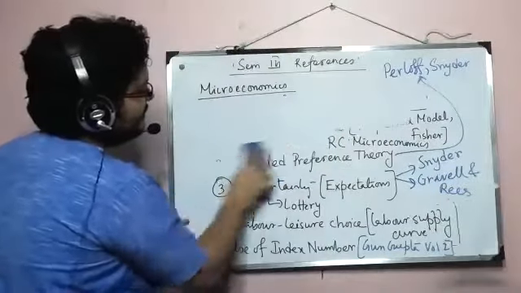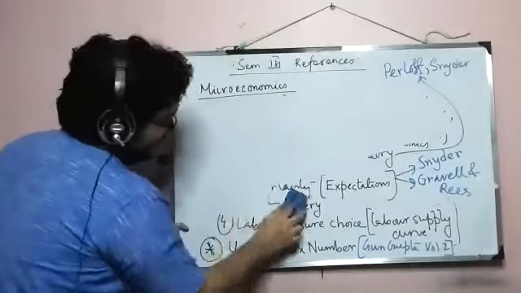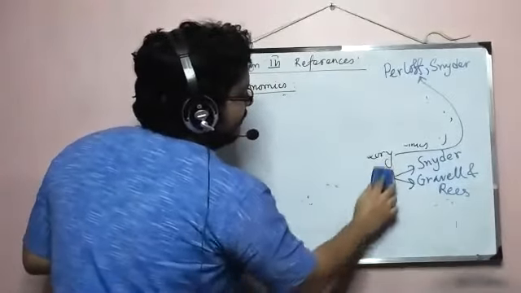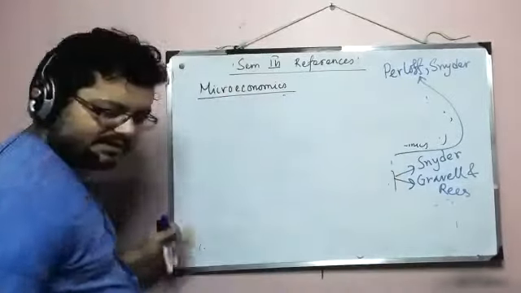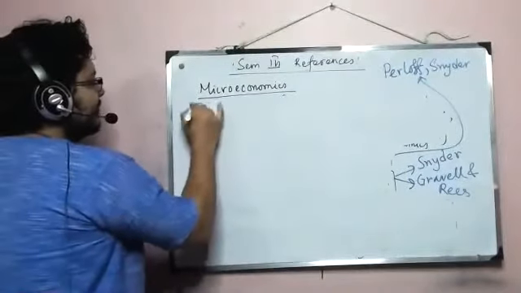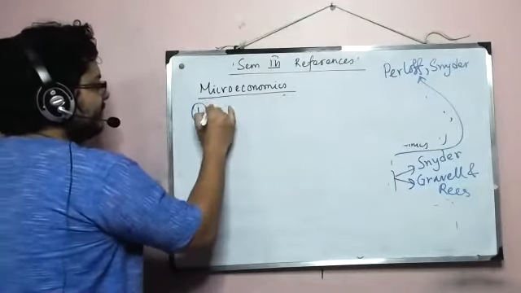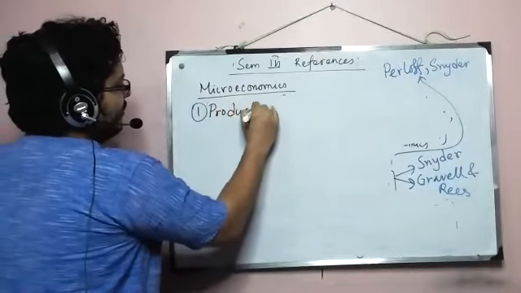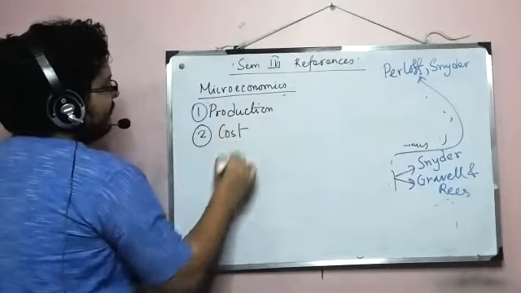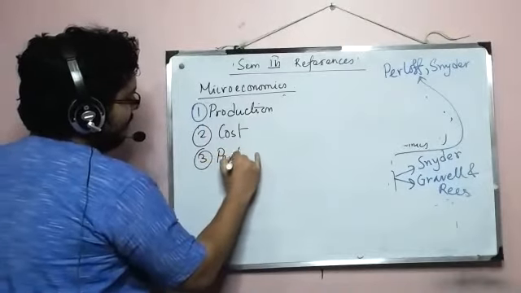the topics which are, as I said, linearly related. Okay, so what are those? They are pretty simple also. Okay, so number one is production. Then comes cost, and coupled with price comes perfect competition.